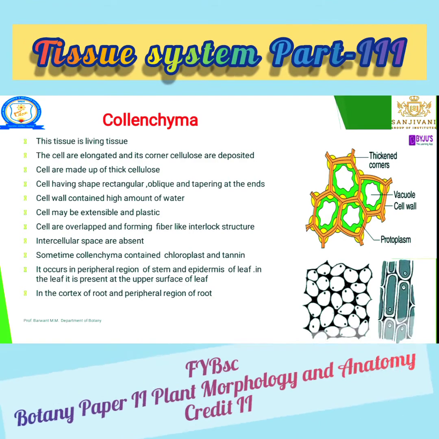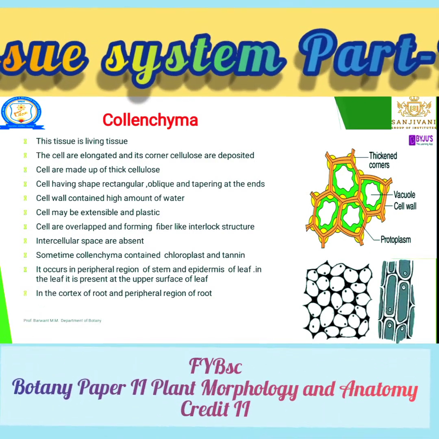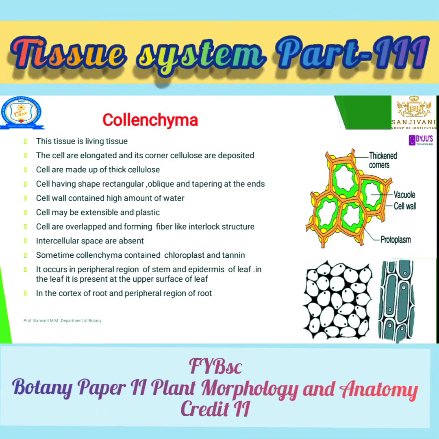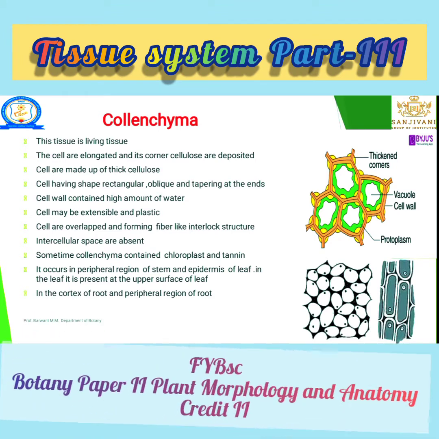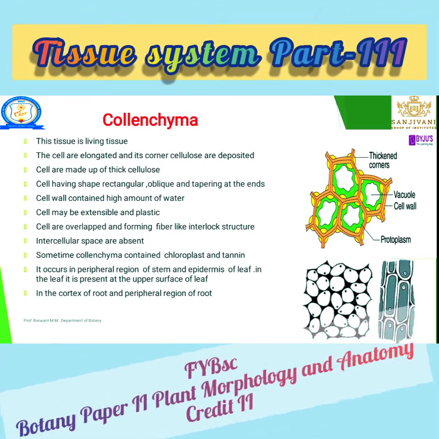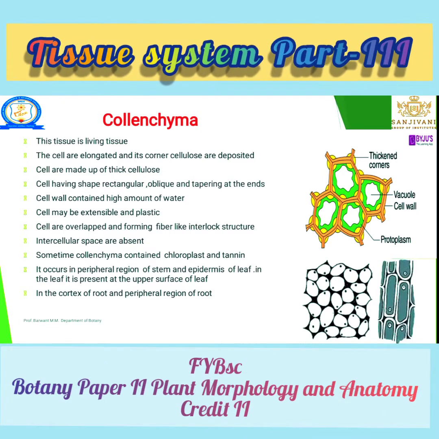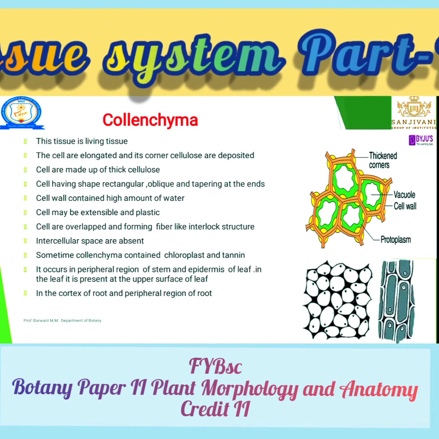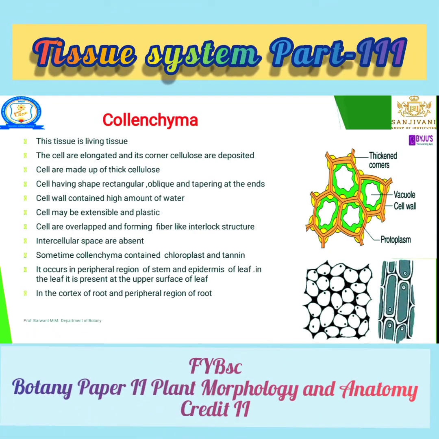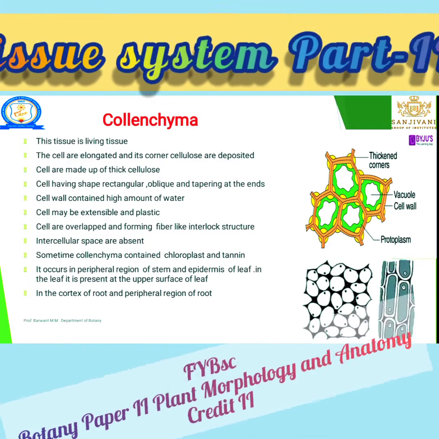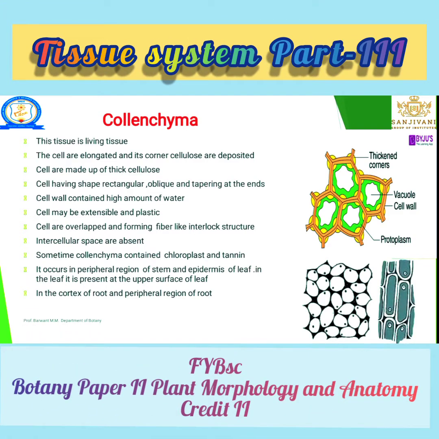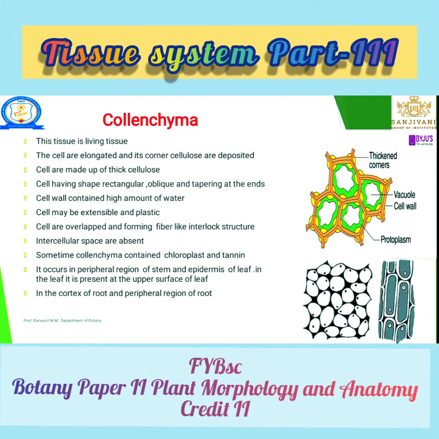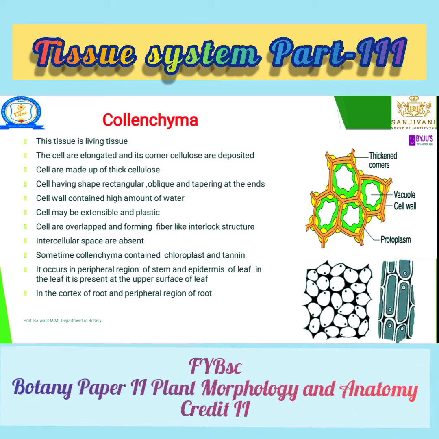Previously, in parenchyma, the cell wall was made up of thin cellulose. In this, it is thick cellulose. The cell has a rectangular shape, oblique and tapering at the end. In a similar figure, near the figure, we can see the cell having a rectangular shape, oblique and tapering at the end. It contains a high amount of water. It may be extensible or plastic.